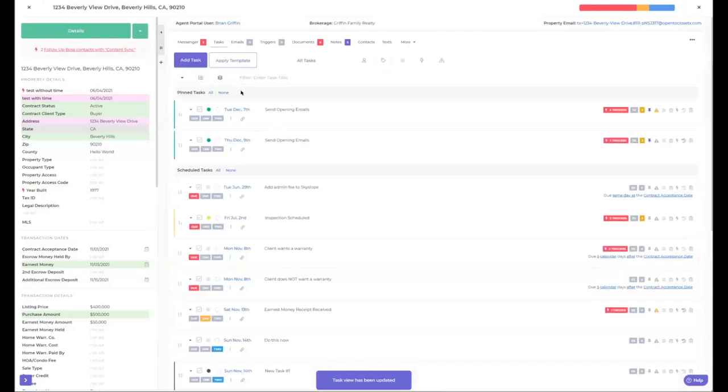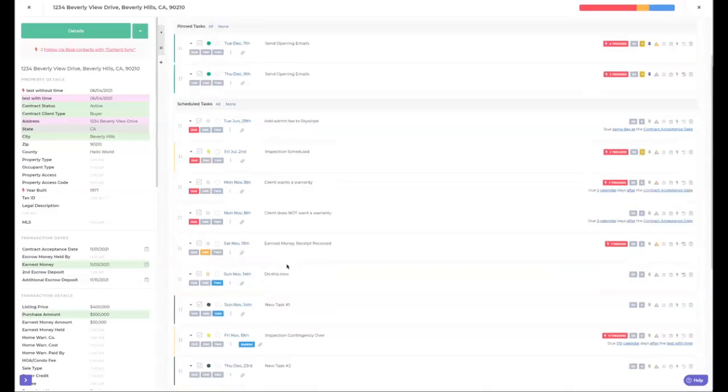And then you always have your pinned ones on top. So if you want to pin them, you can stick this pin on them. If it's something important to remember that you want to see every day when you get into this transaction, you can always click this little pin and it's going to put it up here in the pinned tasks. All the scheduled stuff is going to be here. And then all the unscheduled tasks will be down here. So I don't have a date on these for whatever reason, so they're going to fall at the bottom.